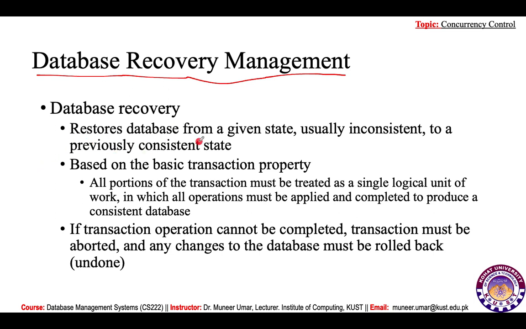It restores the database from a given state, usually inconsistent, to a previously consistent state. The inconsistency may come due to the partial execution of a transaction.